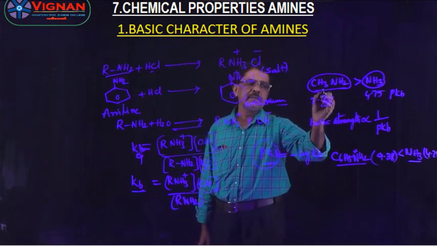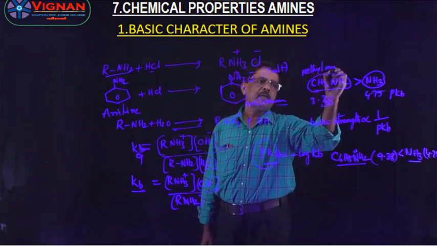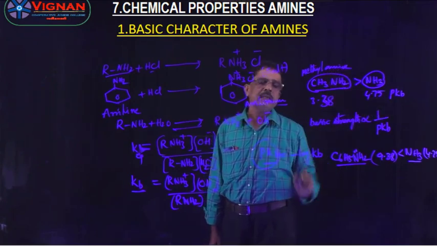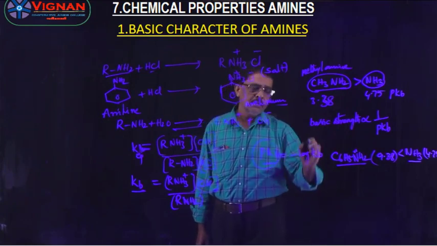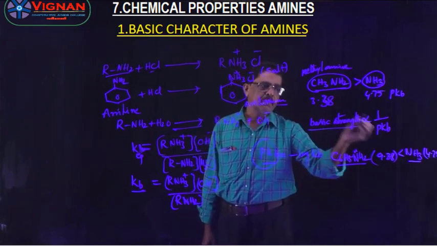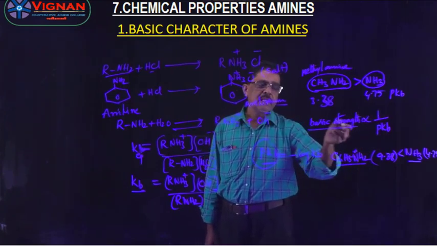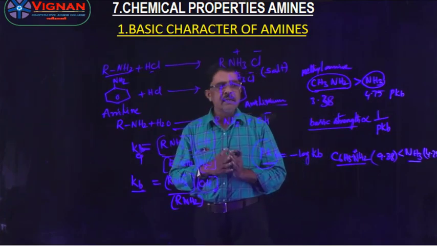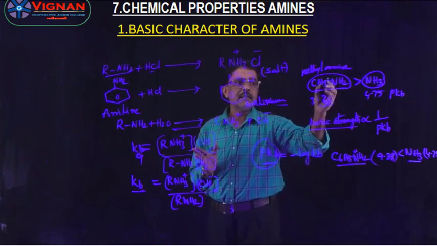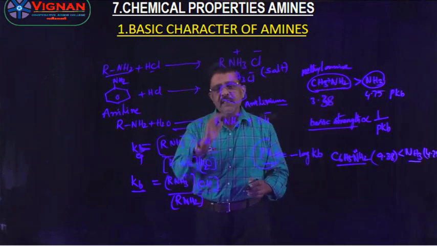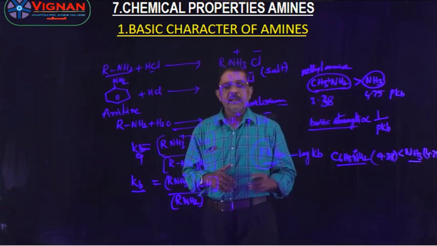Among aliphatic amines, methylamine is a strong base when compared with ammonia on the basis of pKb values. We know that basic strength is inversely proportional to pKb. The higher the pKb value, the lower the basic strength. Aliphatic amines are more basic than ammonia. Why? Because the alkyl part donates the electron pair to the nitrogen of the NH2 group.